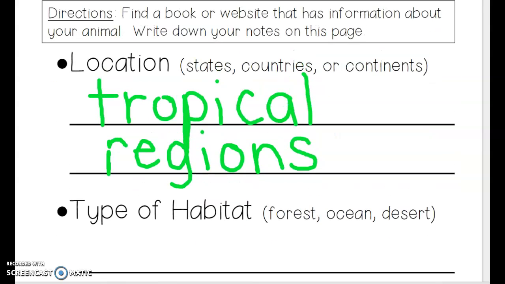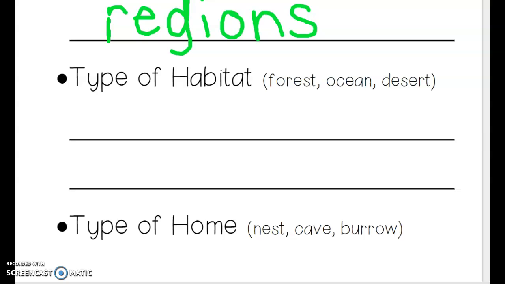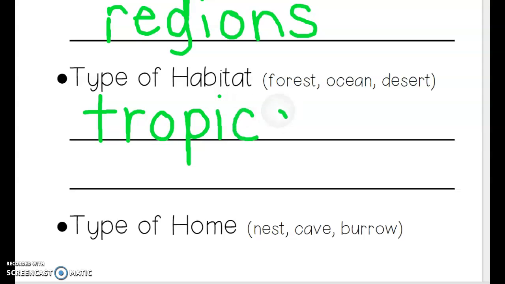So now we're going to write their habitat. So they live in the rainforest, or we can say even tropical forest if we want. Dive down T again, dive down R, magic C-O, dive down P, dive down I, magic C-A, dive down L. Tropical, and then we'll write forest.